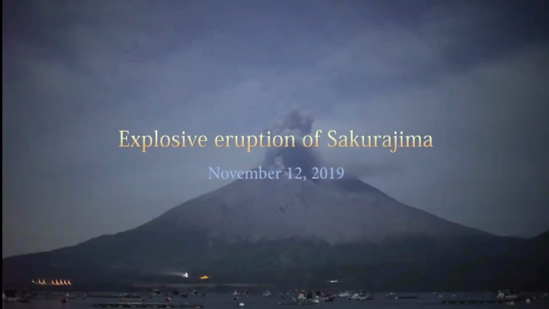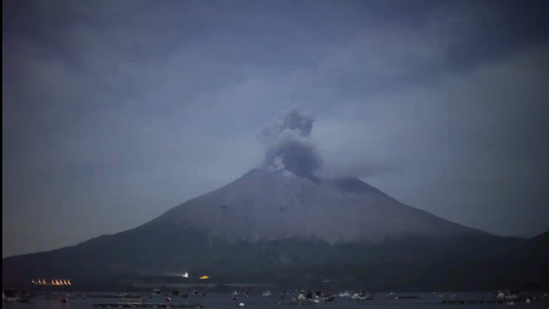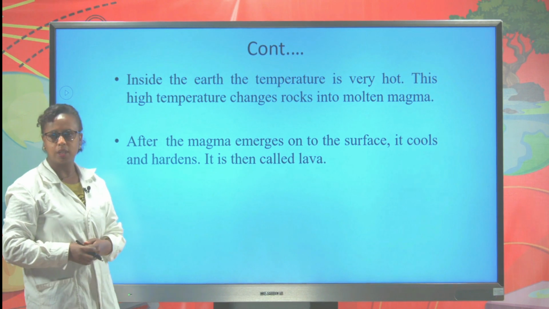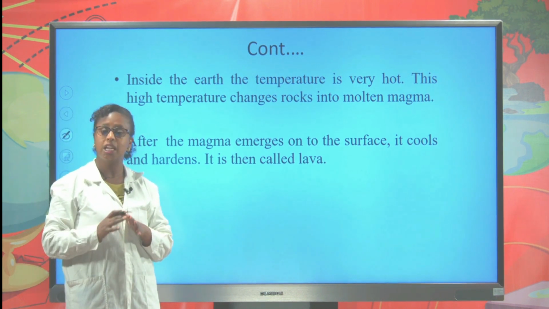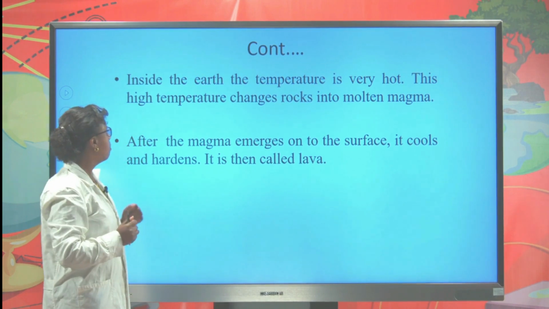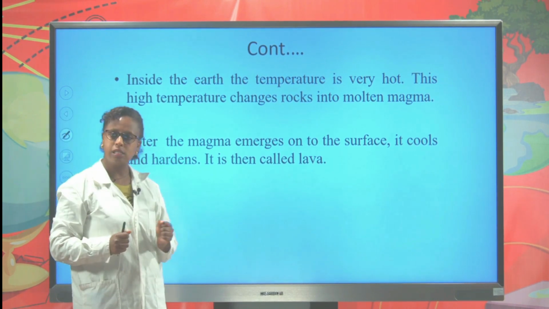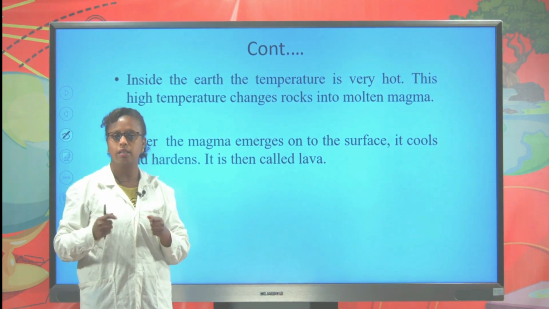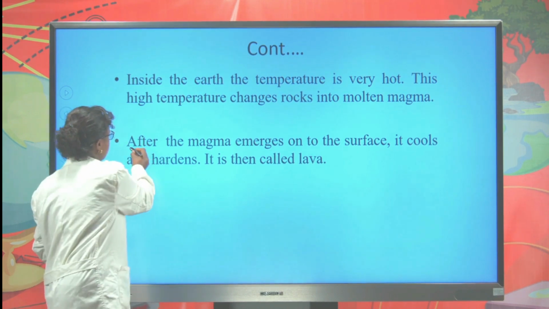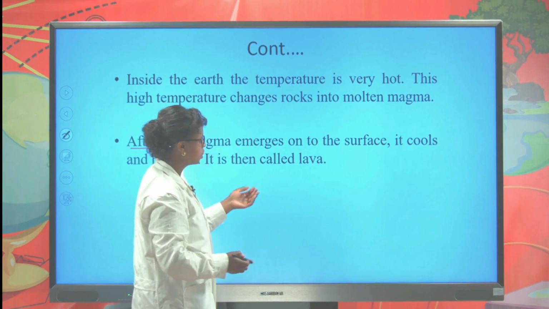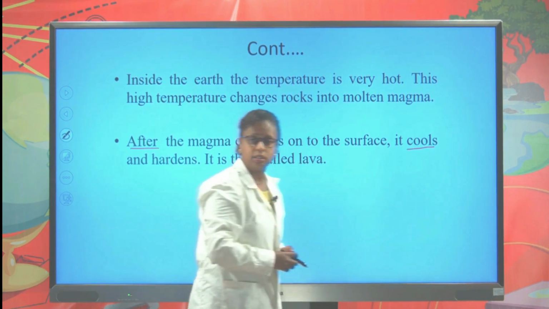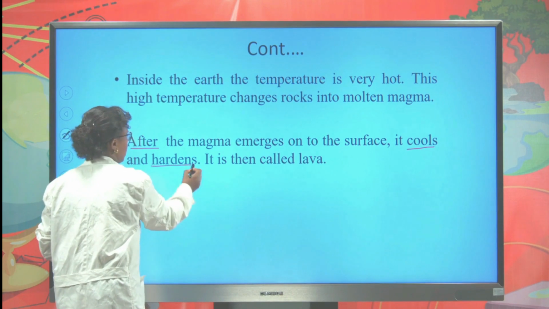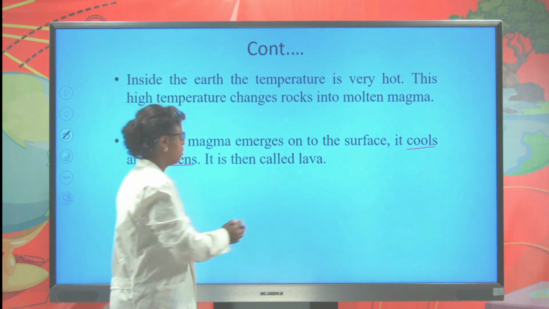As we discussed above, when the volcanic activity takes place, magma, water vapor, ash, gas, and other solid materials come out to the surface. Inside the crust of the earth, there is high temperature which can change the hard rock into molten magma. Magma is the rock part which is melted and changed into liquid by the heat inside the crust of the earth. After the magma reaches out of the surface, it becomes cool and hardened. We call this hardened part lava.